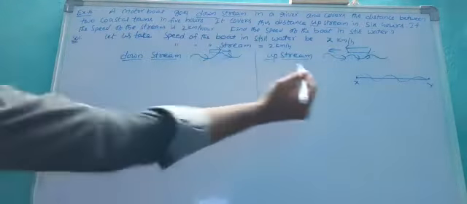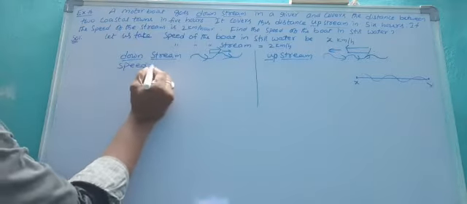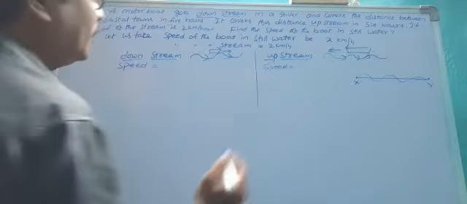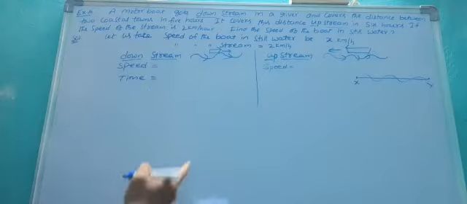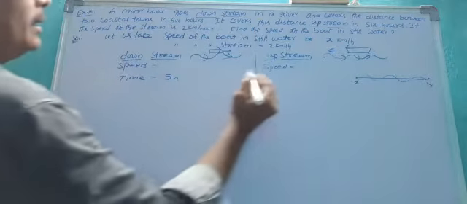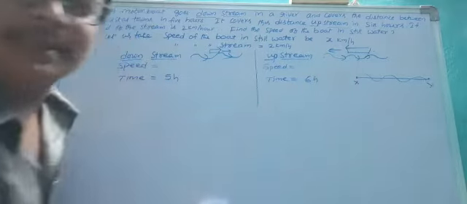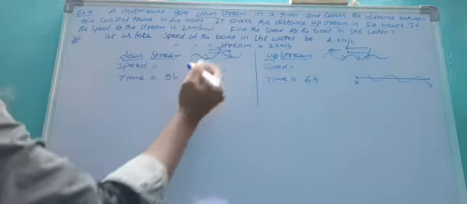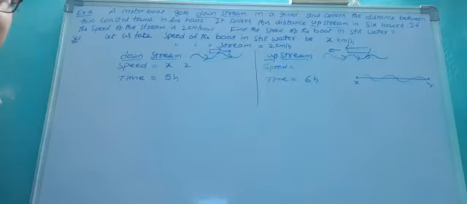Here you write the speed of the stream, and the time is given. In downstream movement it takes 5 hours, and in upstream movement it takes 6 hours. The speed of the boat is x and the speed of the stream is 2 kilometers per hour.